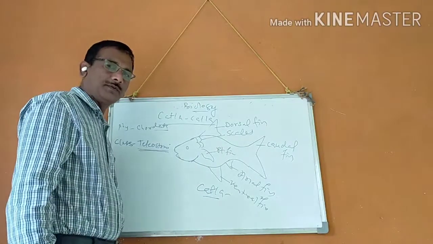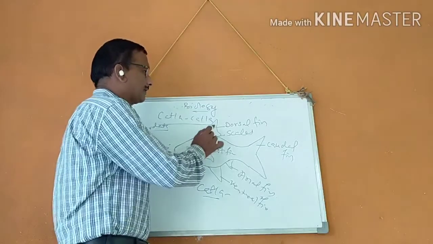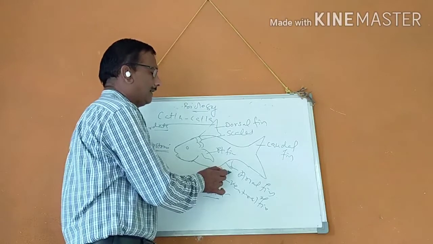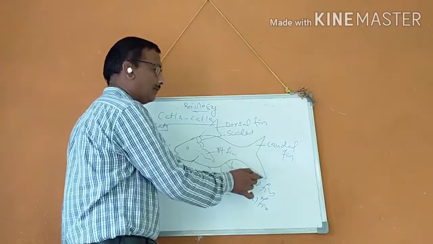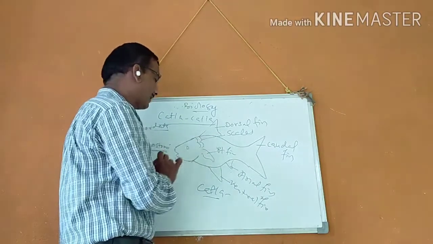Other morphological characteristics: dorsally the dorsal fin, ventrally the ventral fin, anal fin, caudal fin which is bilobed with an upper lobe and lower lobe, then the pectoral fin, and cycloid scales are present.